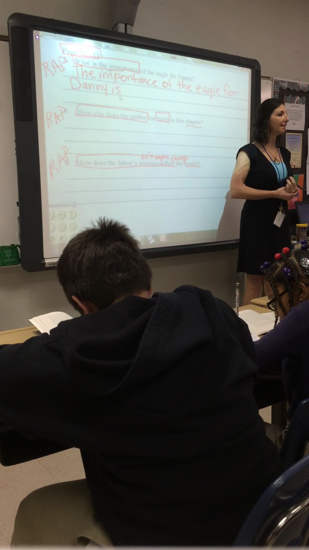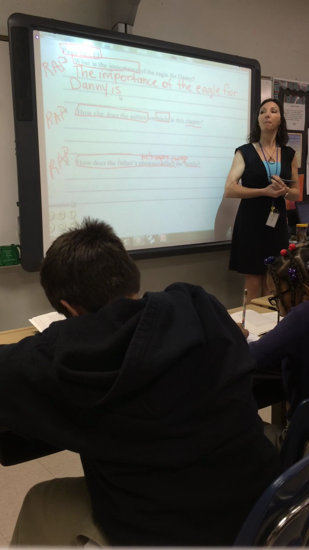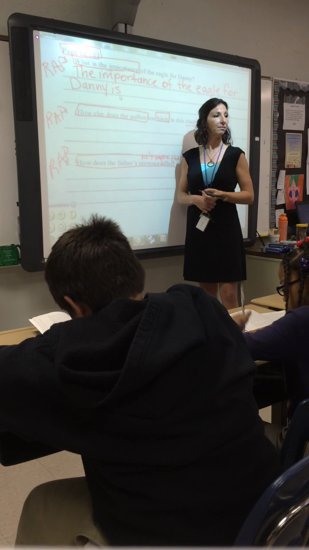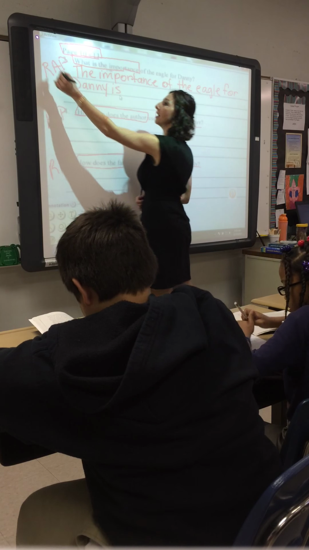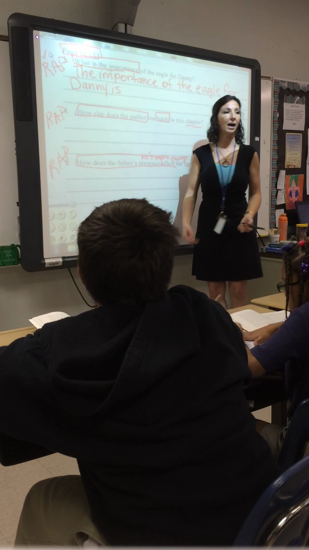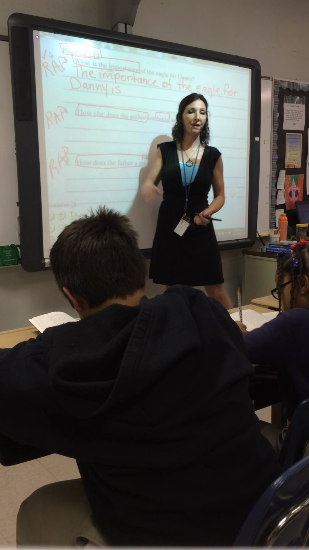And what part of the process of wrap have I done? Restate. My restate. Now I'm ready to do what? Answer. Check off the R and proceed to what? Answer. My answer. Very good.